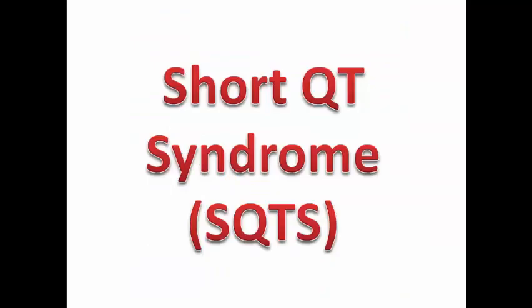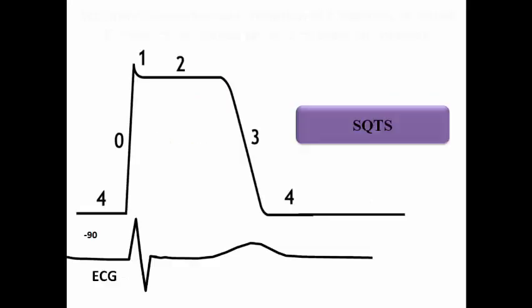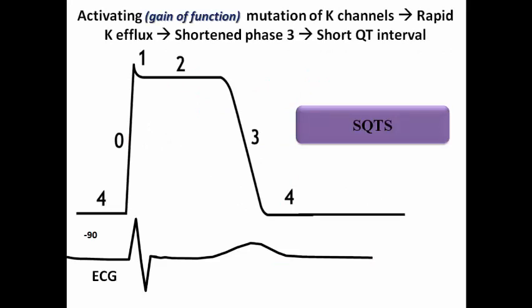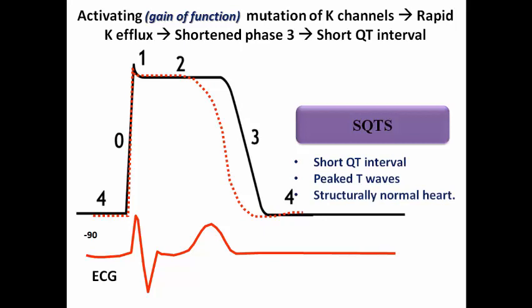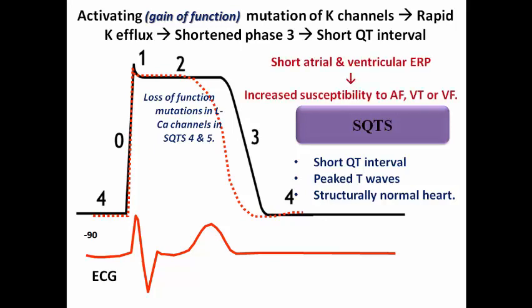The last channelopathy to be discussed today is the opposite of long QT, which is short QT syndrome. Here we have an activating mutation of the potassium channels in phase 3, resulting in rapid potassium efflux and shortened phase 3, with short QT interval, peaked T wave, and structurally normal heart. There is a different mechanism in type 4 and 5, which is loss of function mutation in the L-type calcium channels in phase 2, resulting also in shortened phase 2 and short QT interval. So the net result is short atrial and ventricular ERP, which can increase the susceptibility to atrial fibrillation, VT, or VF.